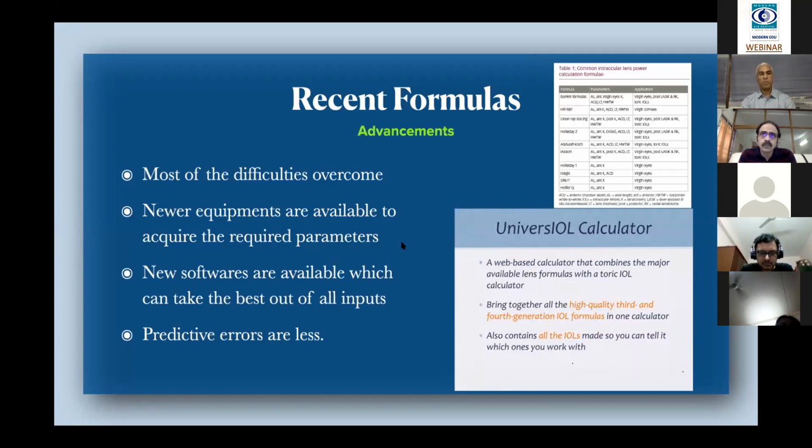And there are a number of new software packages by which we can arrive at a reasonably good outcome. So with this, the prediction errors are very small and we can calculate very easily with all the newer biometers.